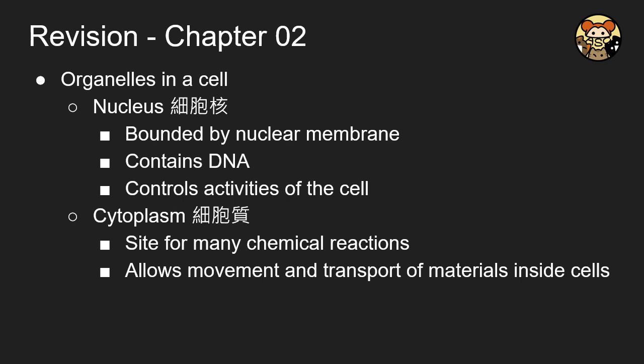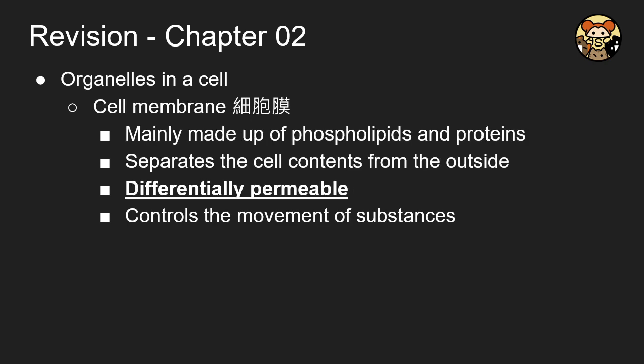And we will talk about the organelles in the cell. The term organelles means organ inside the cell. And the first one will be the nucleus. It's bounded with the nuclear membrane and it contains the DNA. That's why it controls the activities of the cell. And the cytoplasm is the site of many chemical reactions, and it also allows movement and transport of materials inside the cells. And for the transport and movement within and across the cell, we will talk about it in chapter 3. And for the cell membrane, it's important to notice that it is composed of phospholipid and also proteins, and it is used to separate the cell contents from the outside.